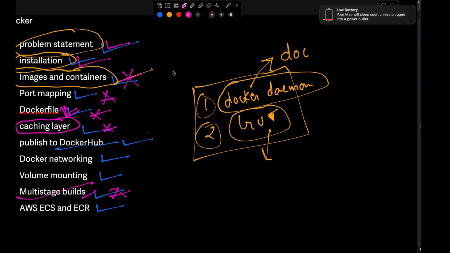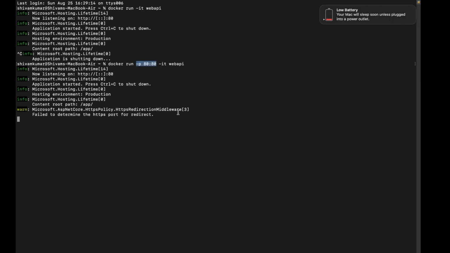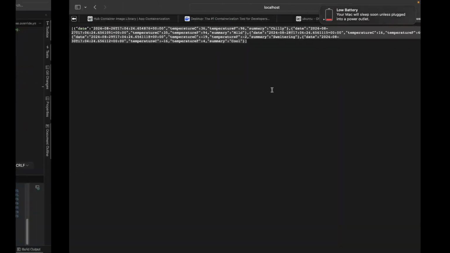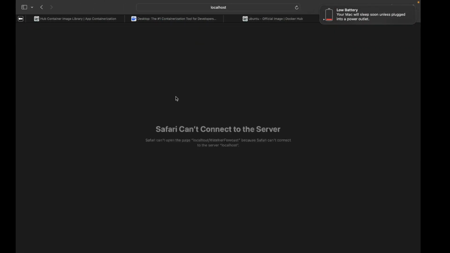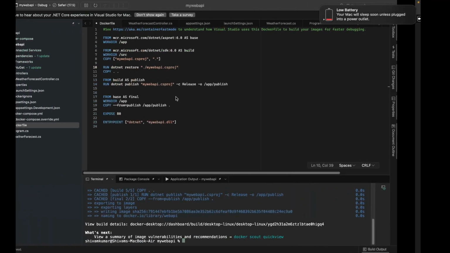See, right? Let's again close this container. If you close this container and reload this page again, you can't access the server, right? So this is port mapping. That means you can map the port of your container's application to your local machine's port.